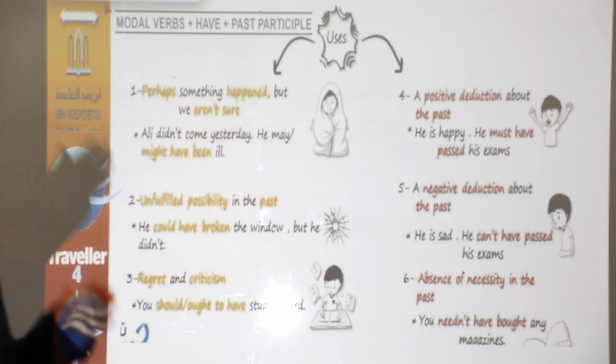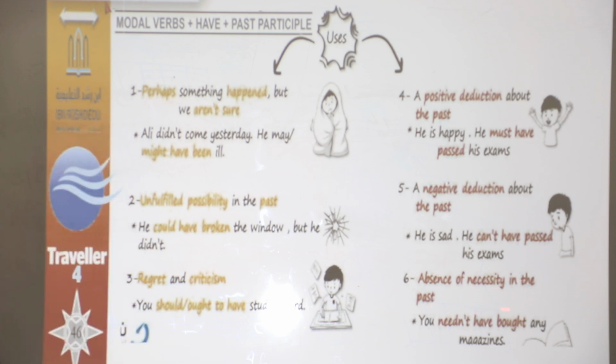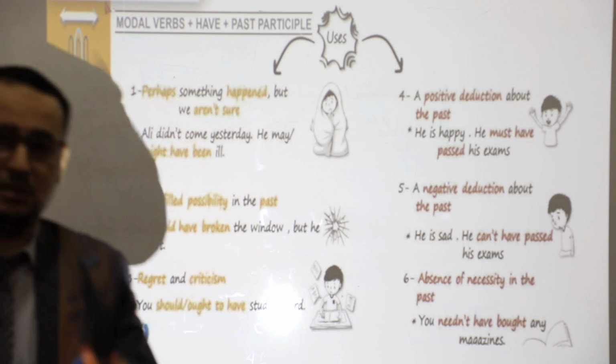Number six, absence of necessity in the past. If it wasn't necessary in the past, you needn't have bought any magazines. You needn't have bought, it means we have a lot of magazines, so you needn't have bought any magazines.